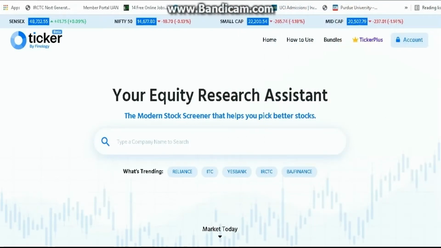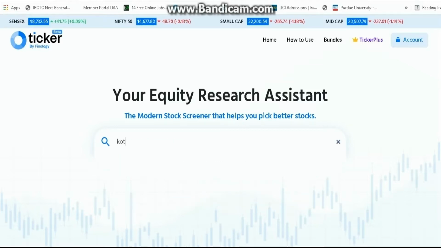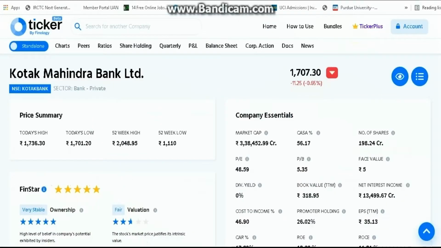Let us see some live examples of CASA percentage. Let's take an example of Kotak Bank. Here, if you can see Kotak Mahindra Bank, the CASA percentage is 56.17, which is very nice. It is the percentage of current accounts and savings accounts to the total deposit. So in the case of Kotak Mahindra, the CASA percentage is quite good.